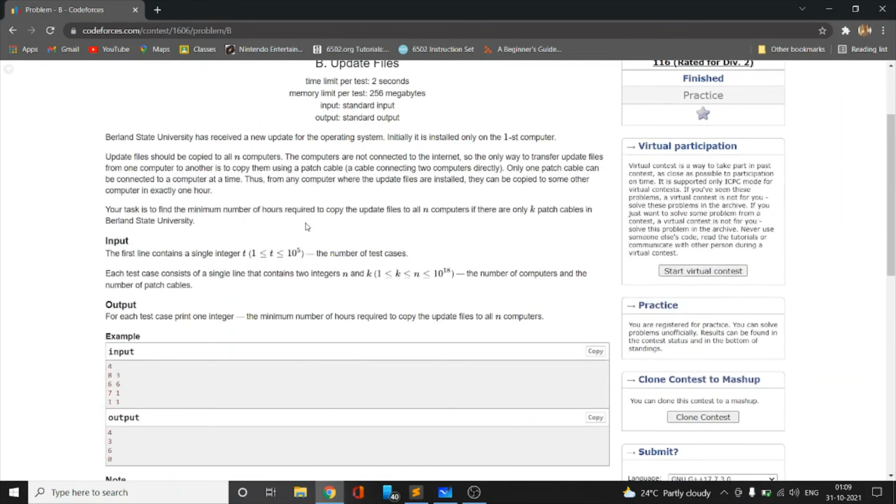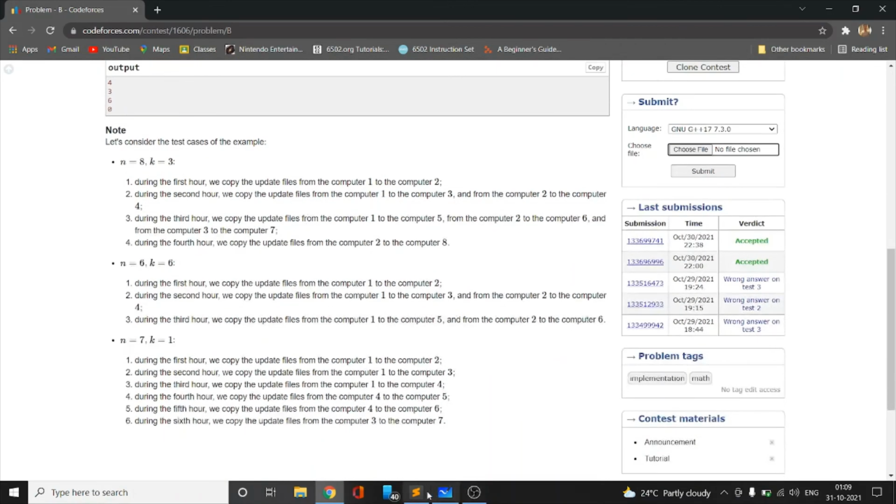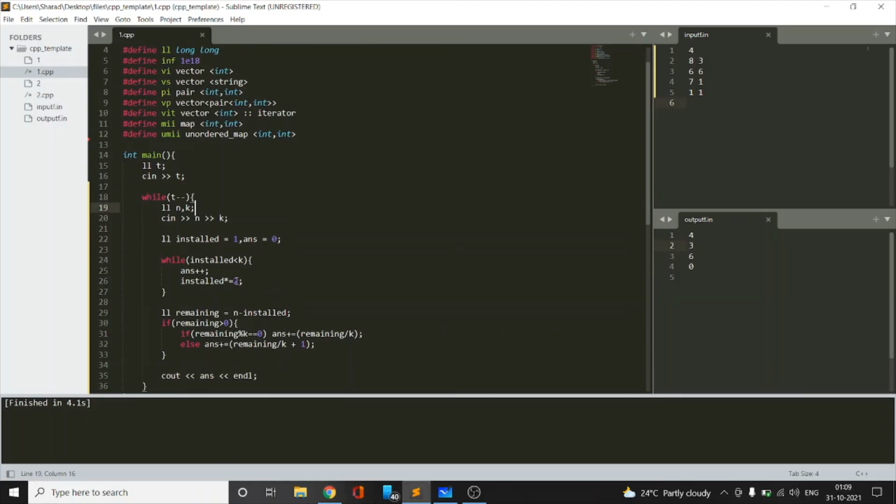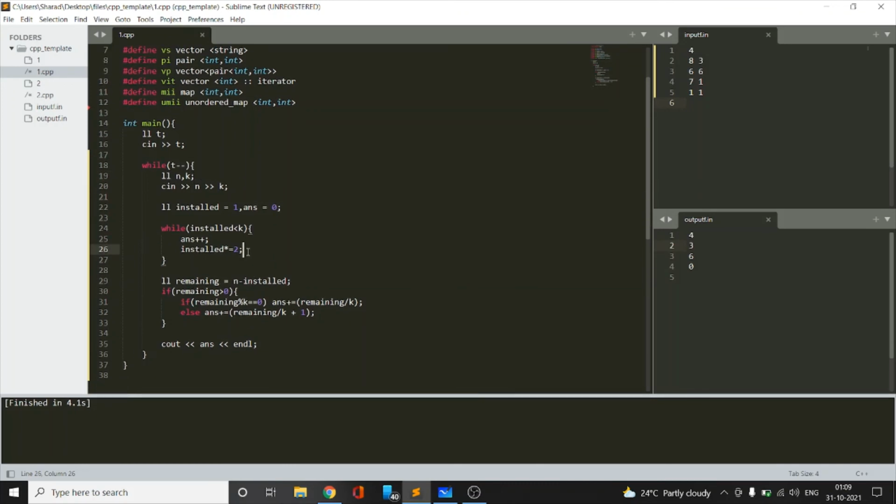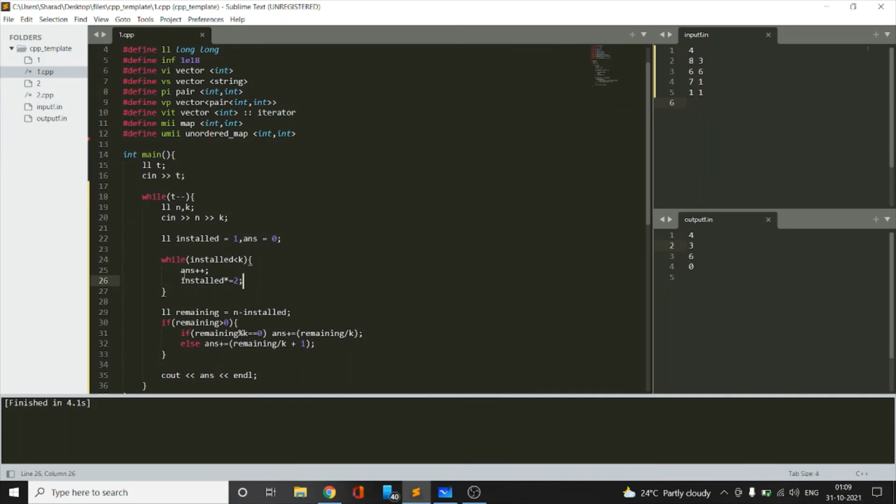update files. So we could also have used a different method, that is the logarithmic library log2 function for this. For example, if we have k equals 7, instead of doubling it each time, we could have used a log2, but this method gives a wrong answer because of some precision issues, because for very high values, it will give the answer in decimals, and when we convert it to int, the answer gets changed.